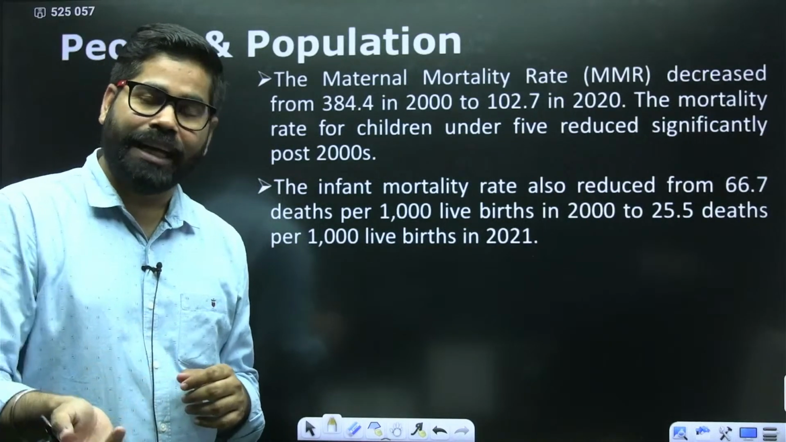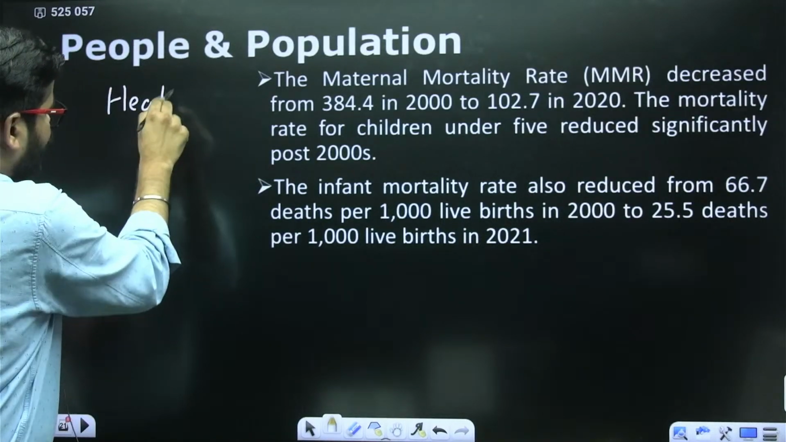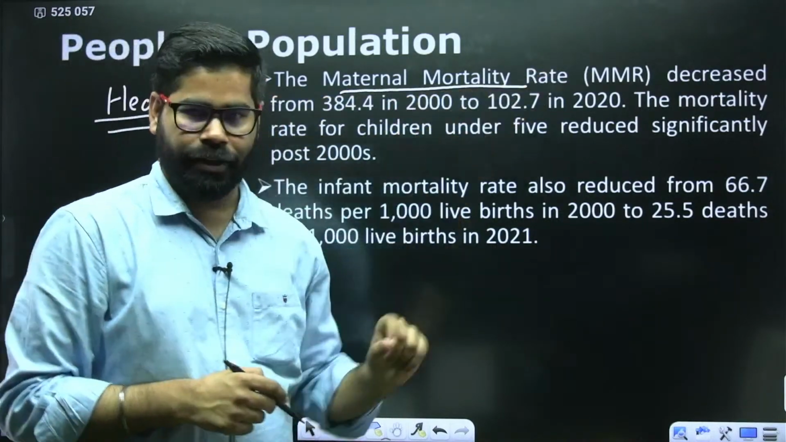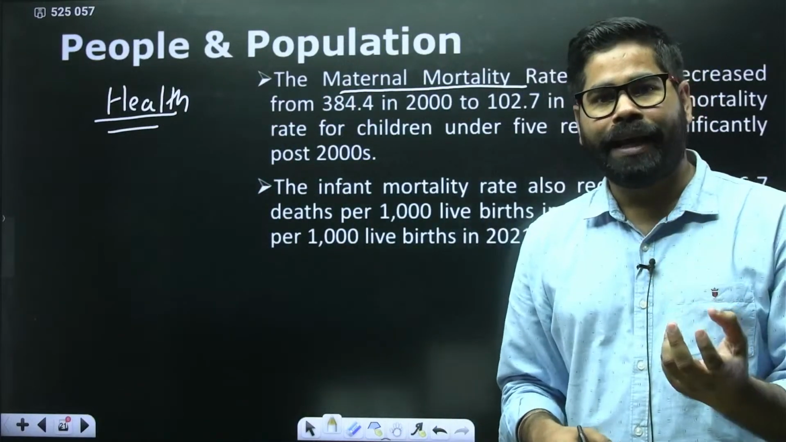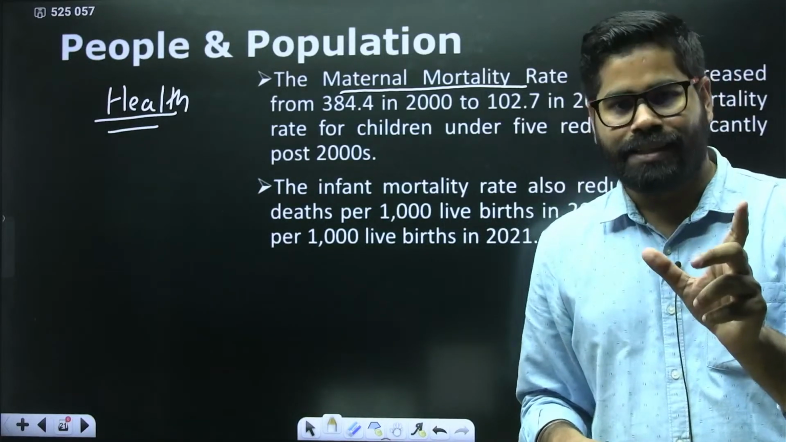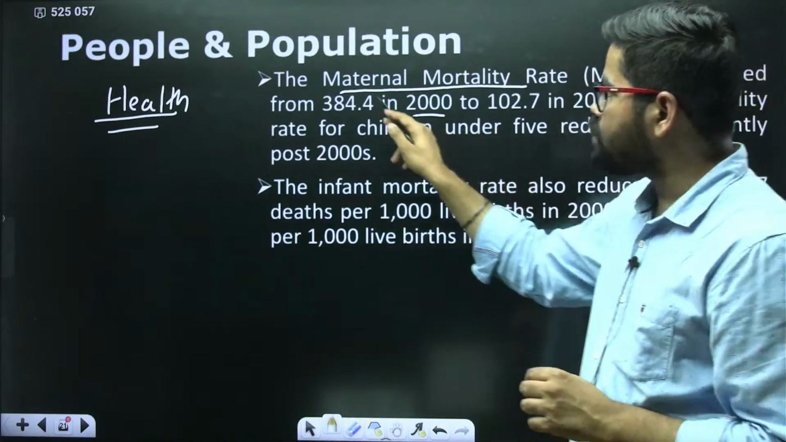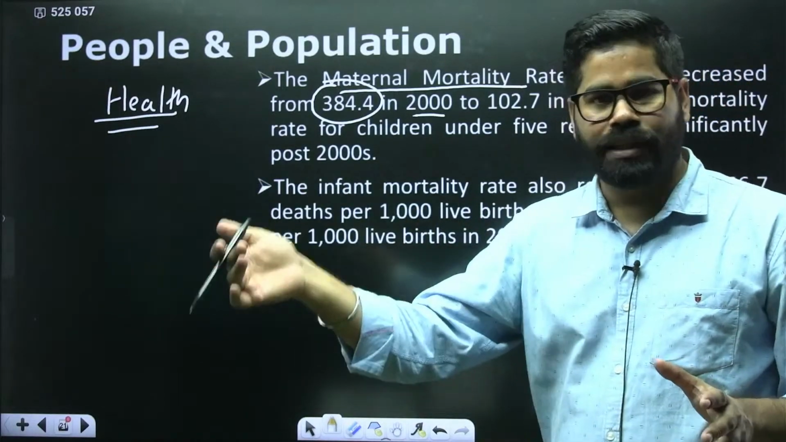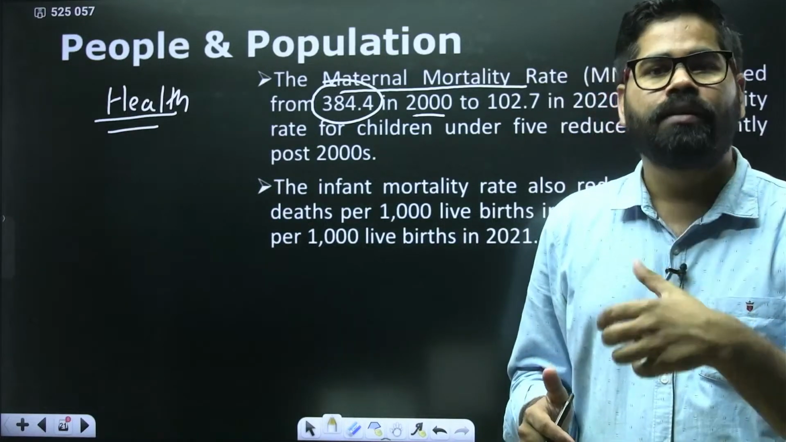Now coming to the other part, we have seen that in the case of health there have been improvements. If we look from the health perspective, the maternal mortality rate, meaning during the delivery of a child, how many women are dying, out of 1 lakh live births, in how many cases there is death of the mother. So maternal mortality rate in 2000 was around 384. So in the year 2000, if there were 1 lakh deliveries, around 384 women died.